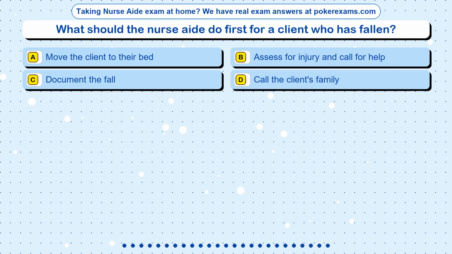Question 23. What should the nurse aide do first for a client who has fallen? Option A, move the client to their bed. Option B, assess for injury and call for help. Option C, document the fall. Option D, call the client's family.